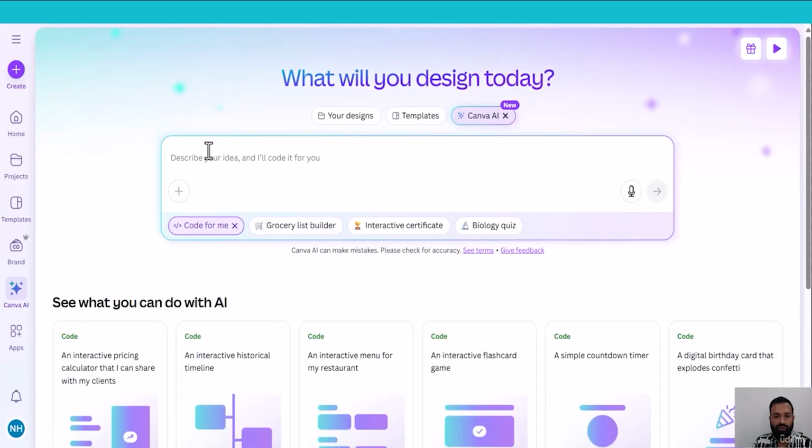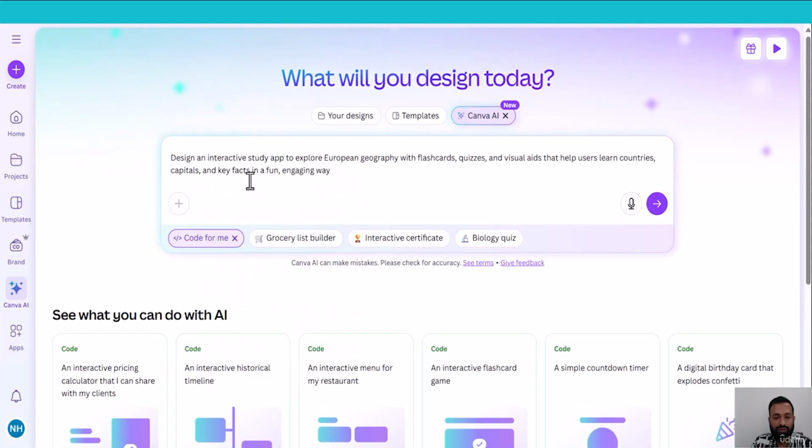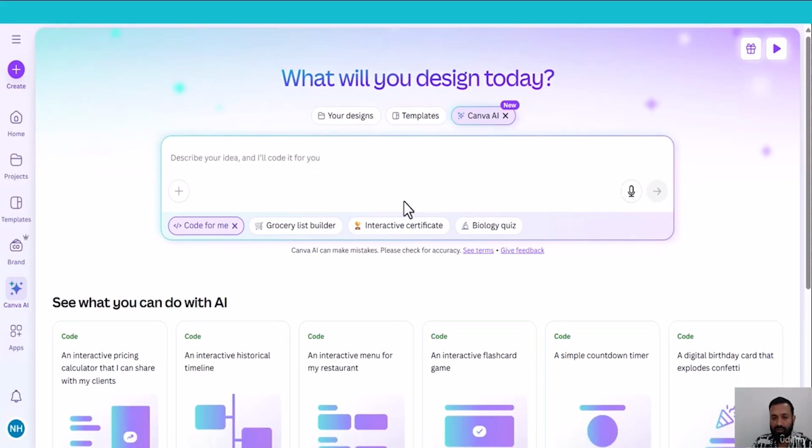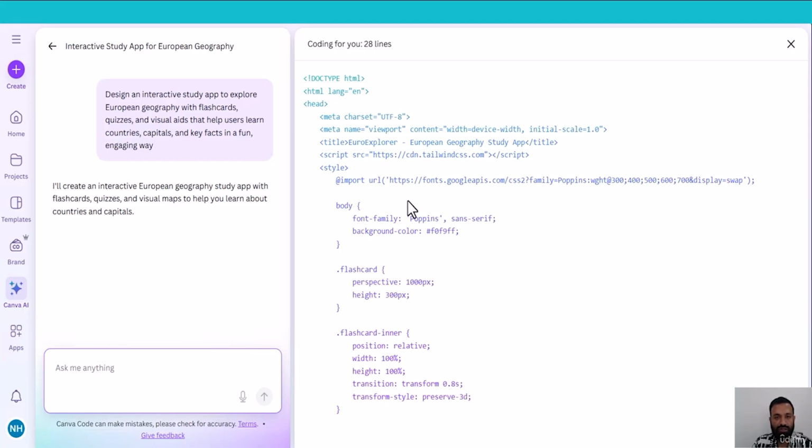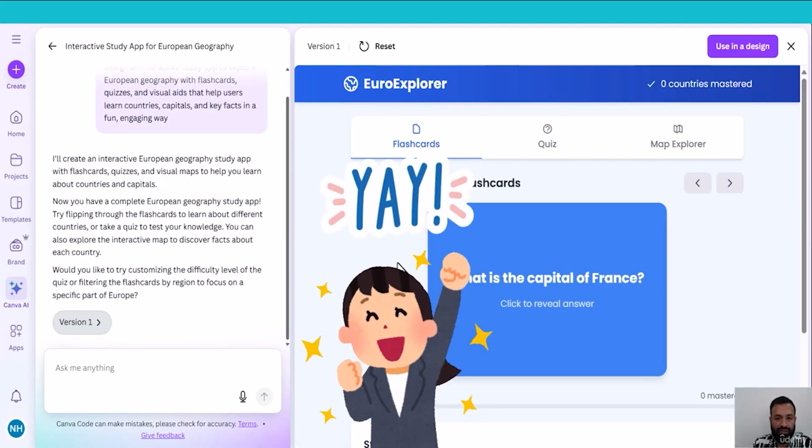So let's go back and write the prompt. Here is the prompt: design an interactive study app to explore European geography with flashcards, quizzes, and visual aids that help users learn countries, capitals, and key facts in a fun, engaging way. Let's see what magic Canva can do for me. Canva starts generating code on the fly, but let's see whether it is working or not. And this is the winner for me.